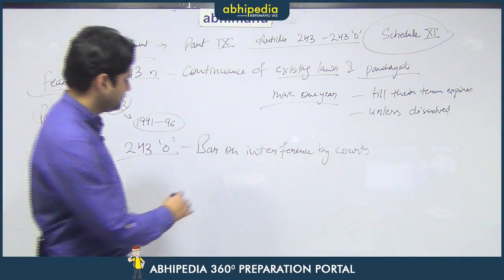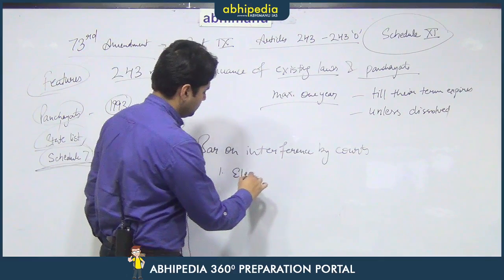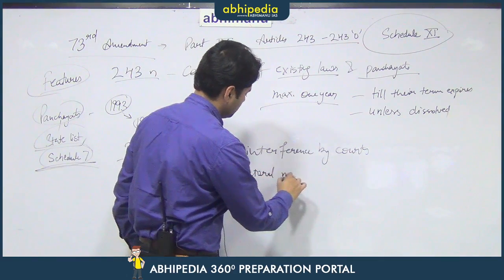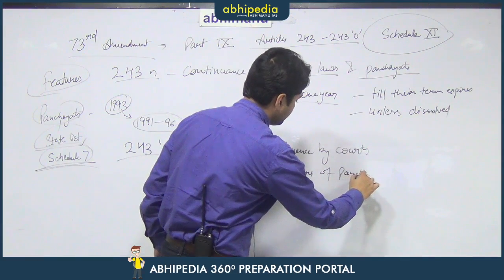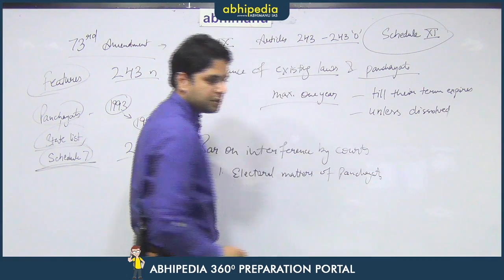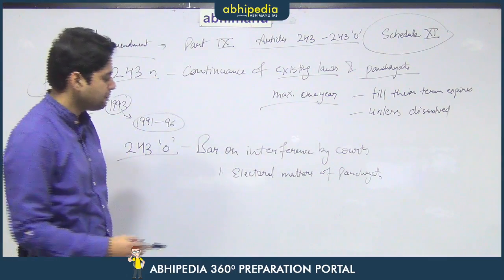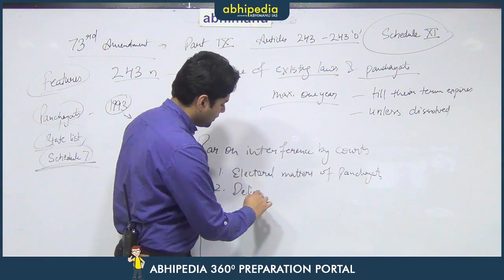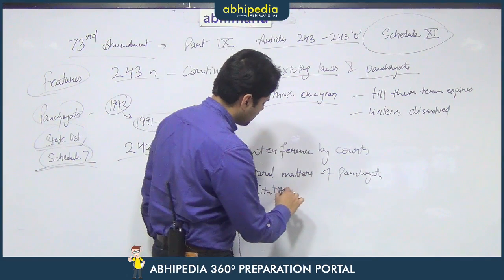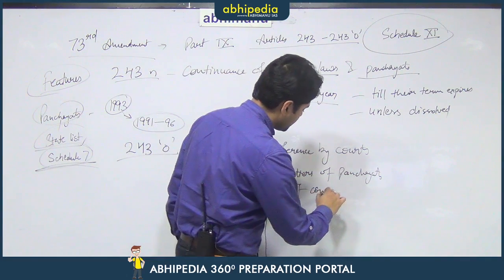Number 1, the courts will not interfere in the electoral matters of panchayats. So the courts have been expressly barred. Number 2, the courts will not interfere in the delimitation of constituencies of panchayats.